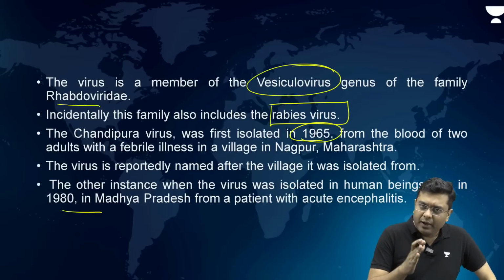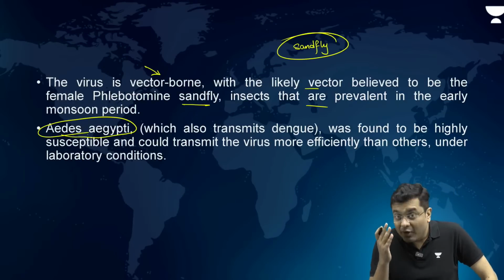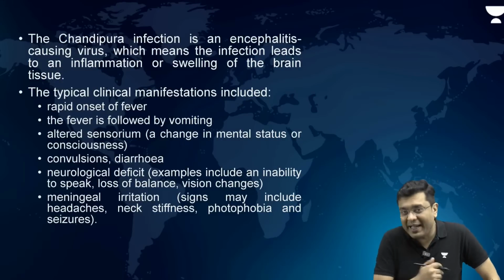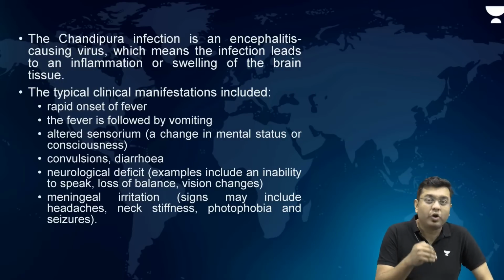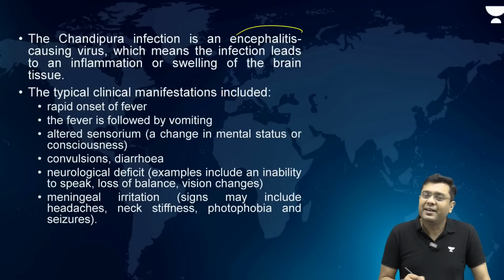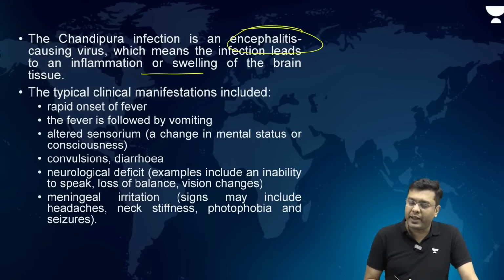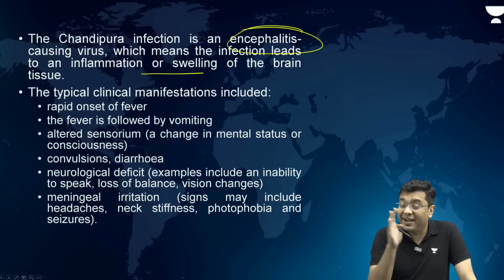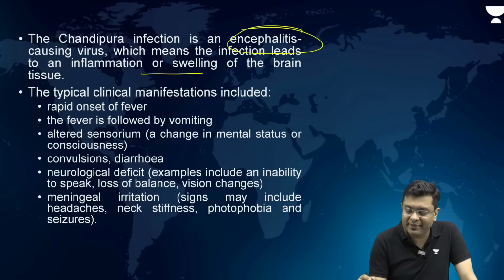Okay. So, here what is the Chandipura virus? Which are the vectors which spread it? Then what are the impact or symptoms caused? It causes encephalitis, that is it leads to inflammation or swelling of the brain tissues. It largely impacts young ones below the age of 15 years.